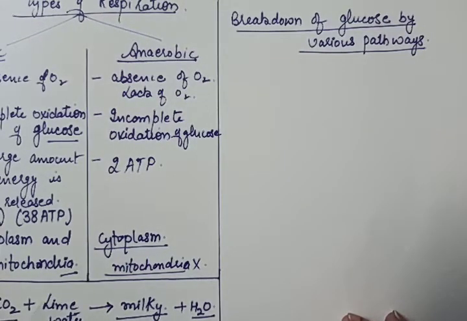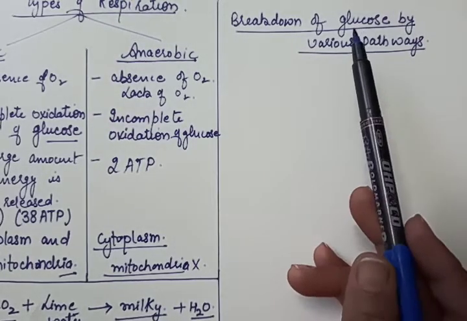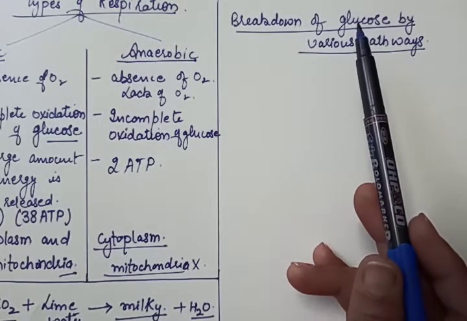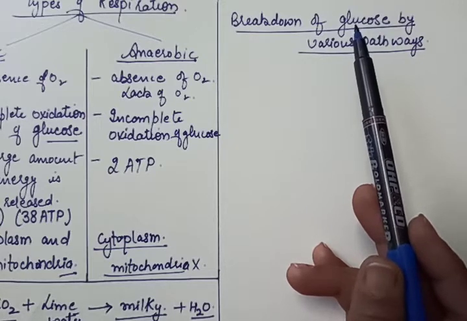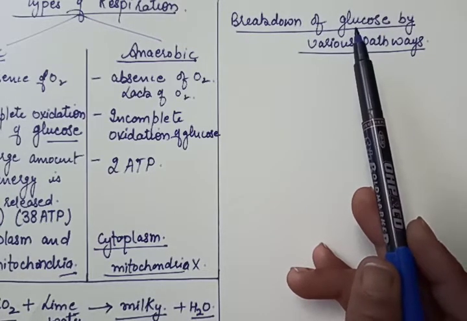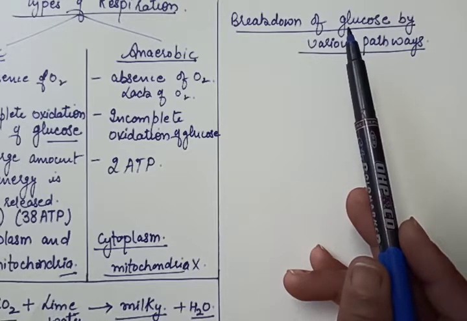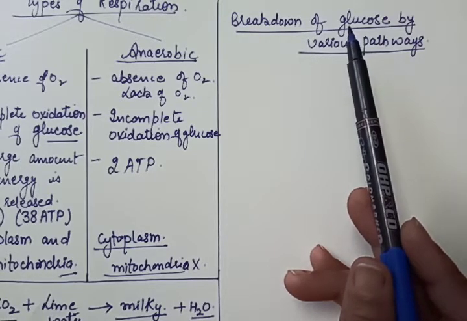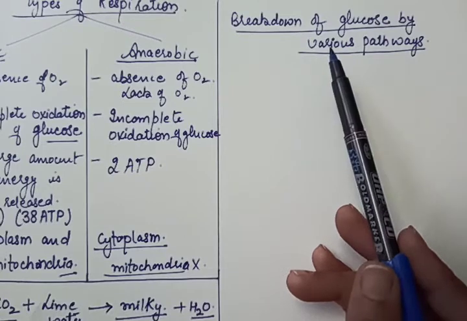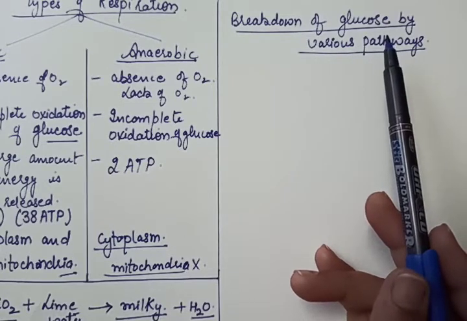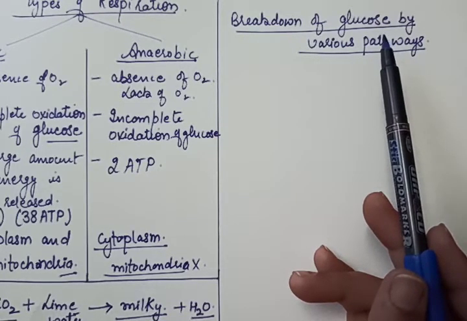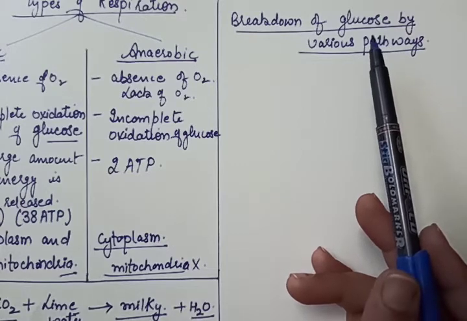So students, now we will do how this glucose breaks down to produce energy. We will do the processing of glucose, meaning oxidation of glucose by various pathways, by different steps, different processes.